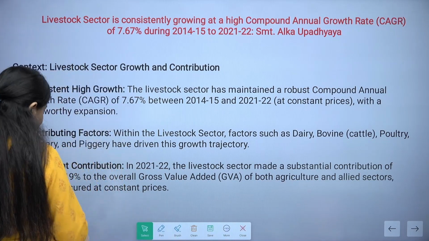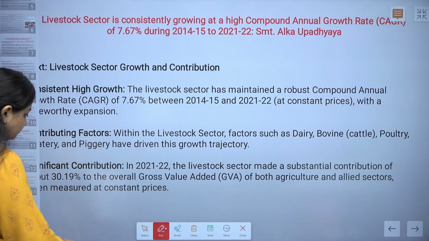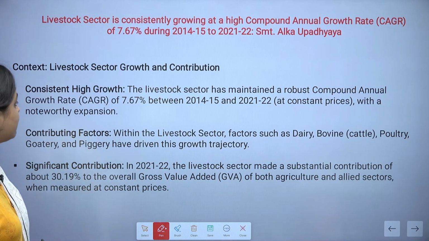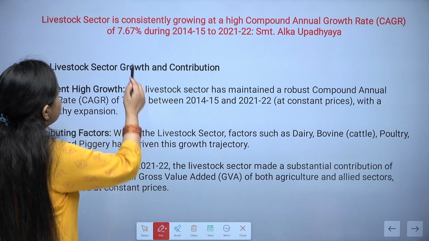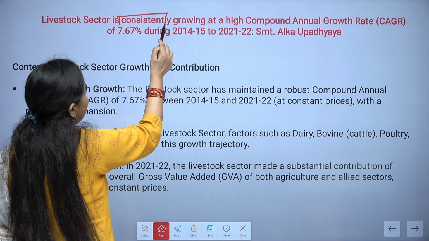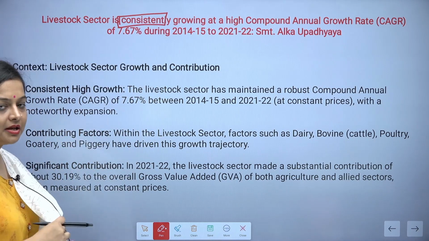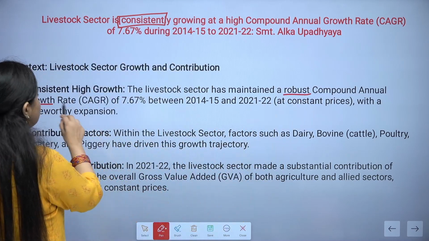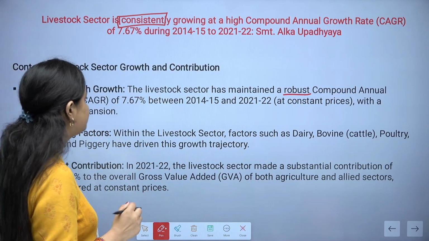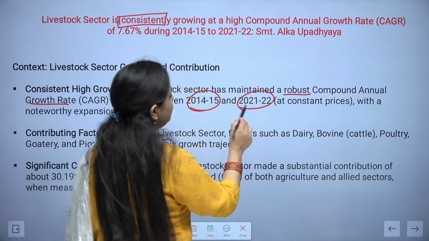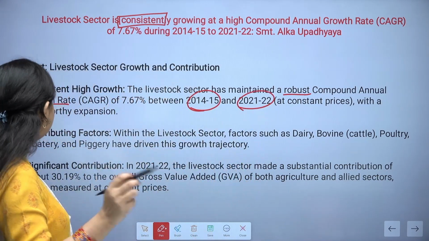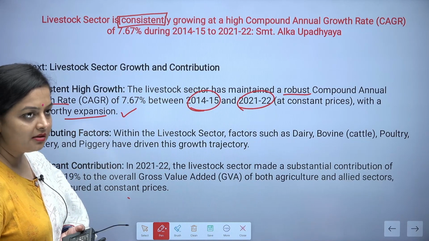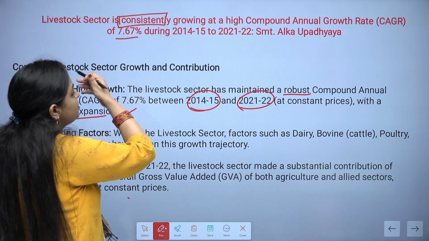So now the next point, consistent. Here the word that matters is the word consistent, right? The livestock sector has maintained a robust compound annual growth rate of 7.67% between 2014-15 and 2021-22 with a noteworthy expansion. What are the contributing factors which led to this much growth?